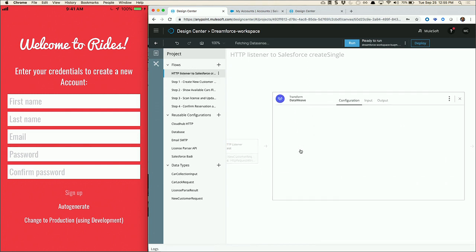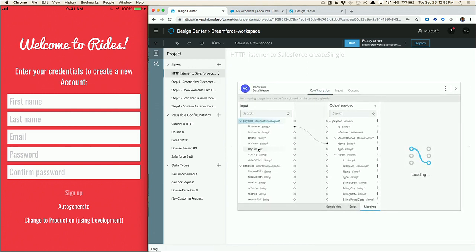Let's do that here. All right, so it allows you to take the address, for example, close off the parent, and you can drag it into city if you want it. Now, that's fine, and that's very visual, and it's very easy to do. However, we could do better.